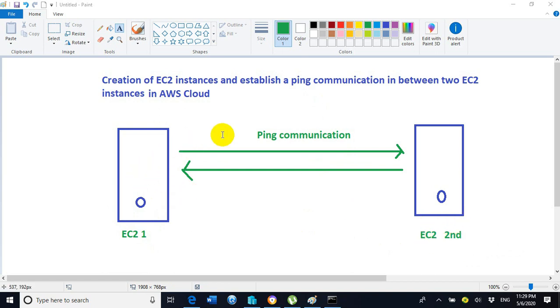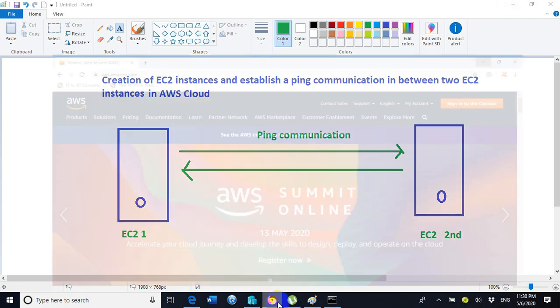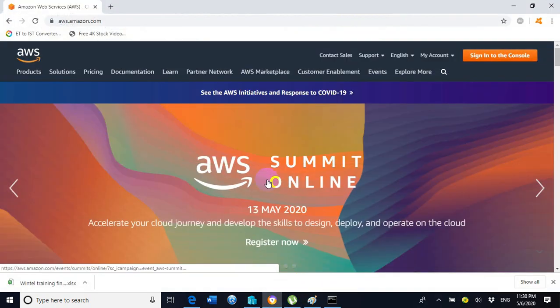We will create these two EC2 instances first, and after the creation we will ping each other. That's how we will come to know both are communicating with each other. So let's go to the portal in order to perform this lab exercise. Right now we are on the portal.